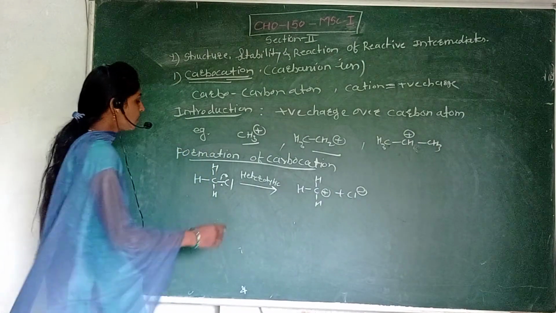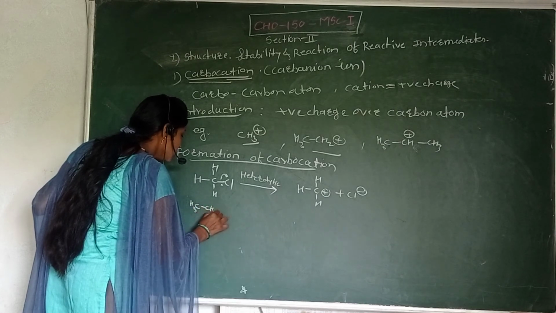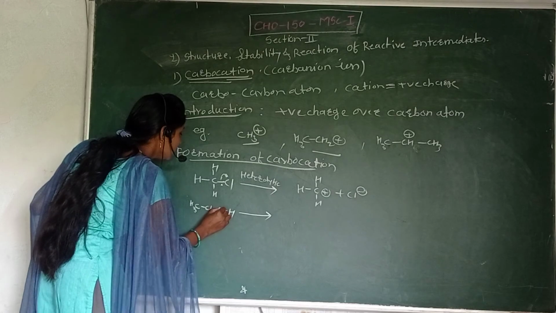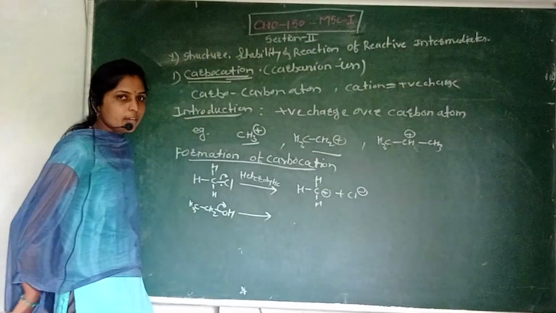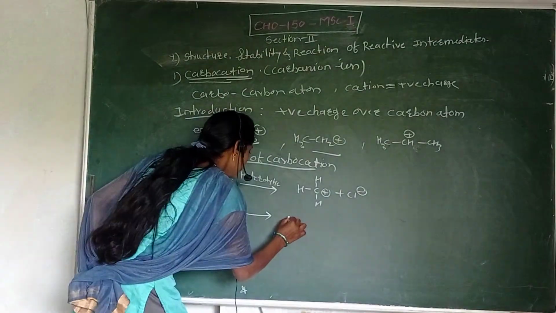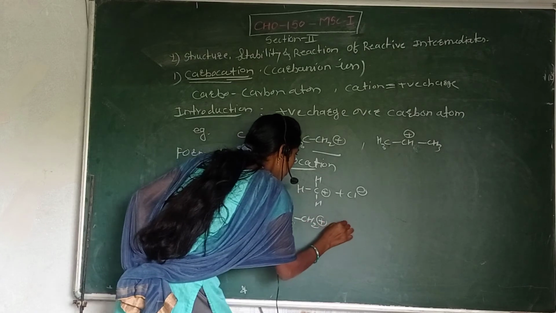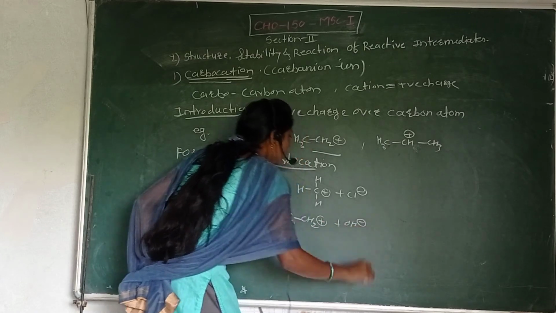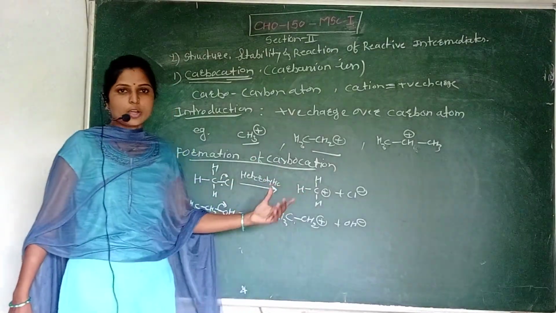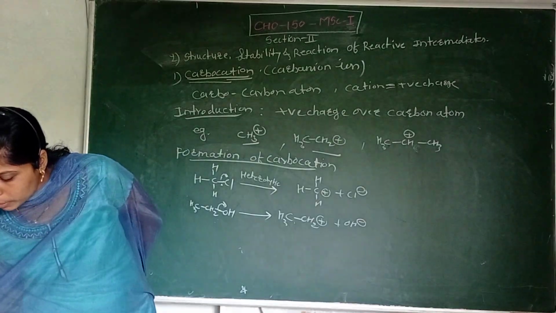Then for example, ethyl alcohol, CH3CH2OH, is also cleaved heterolytically. This covalent bond can be broken heterolytically, then the carbocation forms plus hydroxyl OH minus. This is related to the formation of the carbocation. You can understand how the carbocation is formed.